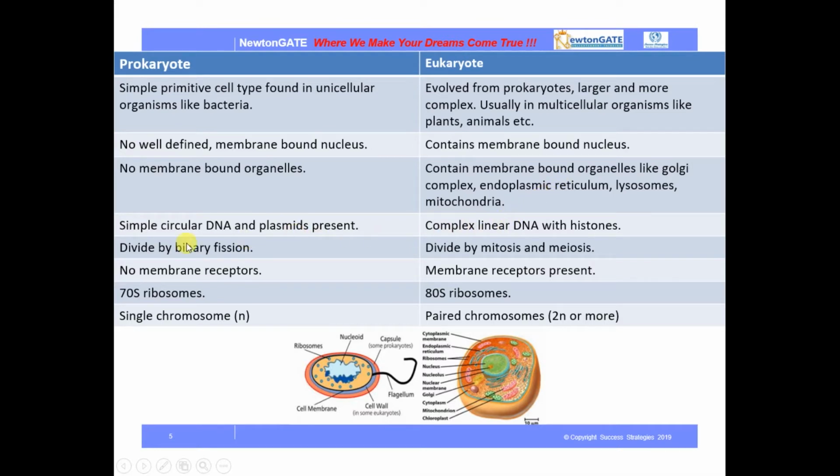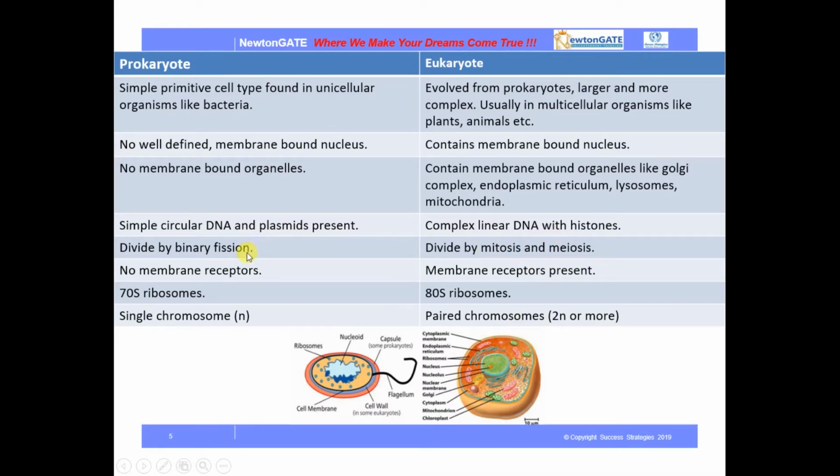Okay. Prokaryotic DNA is simple circular DNA. You can see here simple circular DNA in this nuclear portion, and plasmids are also present. But in eukaryotes, the DNA is much more complicated. It is associated with histone proteins.